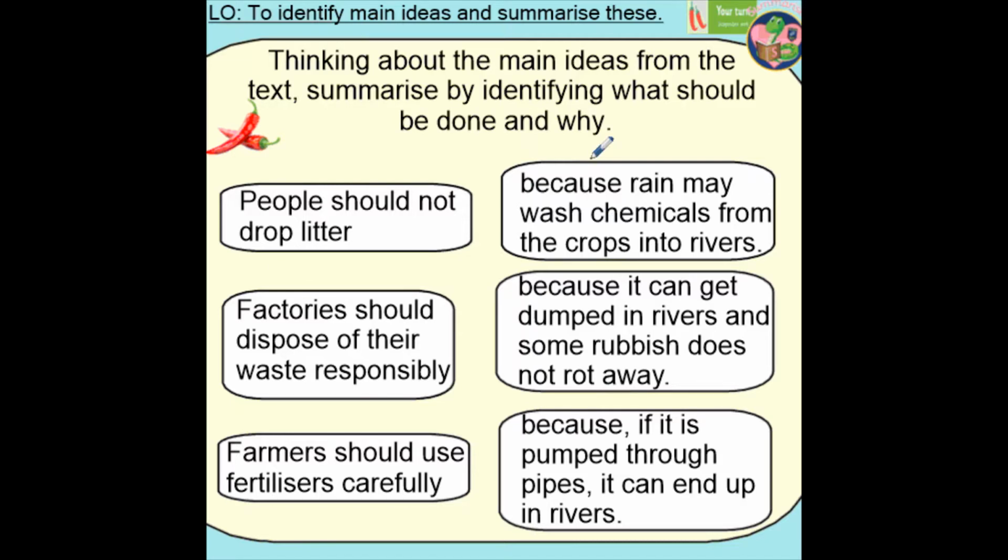So your challenge is to work out independently the ends of these sentences. Which ends of these sentences go with these sentence starters? So you've got to try and work out which ones go with which, which will help you to summarise the text, to work out the main ideas of the text. So pause the video and write the sentences out in your book or on paper, and then we'll check when you're ready.